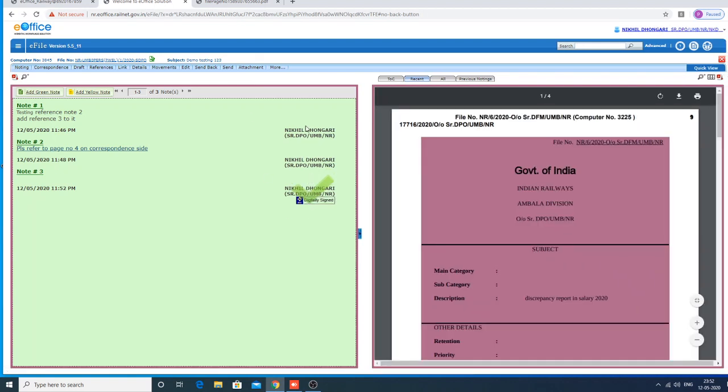Earlier, two times I sent the file without digital signature on the noting part. Now, while sending this time, I used the digital signature. Now the file is signed digitally on the noting side. So I am showing all the options: you can send the noting part without digital signature, or with digital signature also.